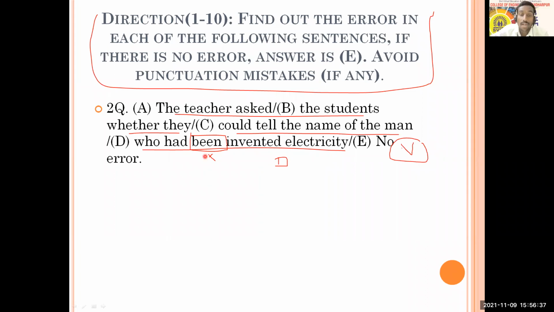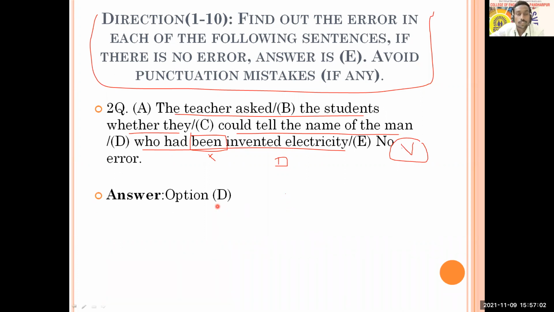If it is who had been invented, no, who had invented. Who had been invented means that the man had been invented. The man had not been invented; in fact, electricity had been invented. So therefore this is correct. All of you are right, and those who are thinking of C, in case of C, everything is fine. Could tell the name of the man, that's fine. So you just try to correct yourself.